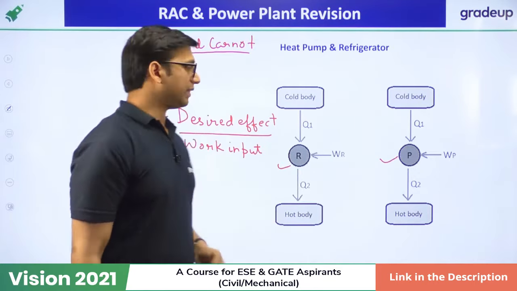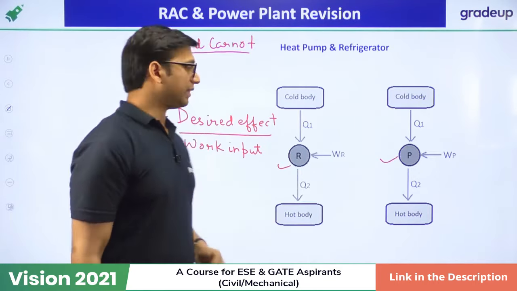Now the throttling device normally used in the refrigeration system is a capillary tube, or it can be an automatic expansion valve or thermostatic expansion valve. We use an expansion valve in the vapor compression system because the work required for expansion is not that much compared to the purpose. The purpose is just to decrease the temperature and pressure of the saturated liquid, and that can be easily fulfilled with the help of a small expansion device. That is why we don't use an expander in the vapor compression system. We only use an expansion device called a throttling device.